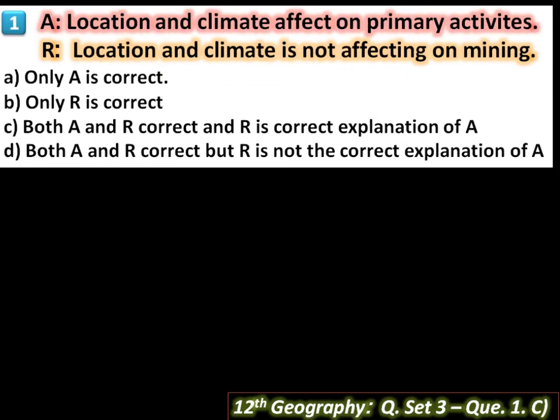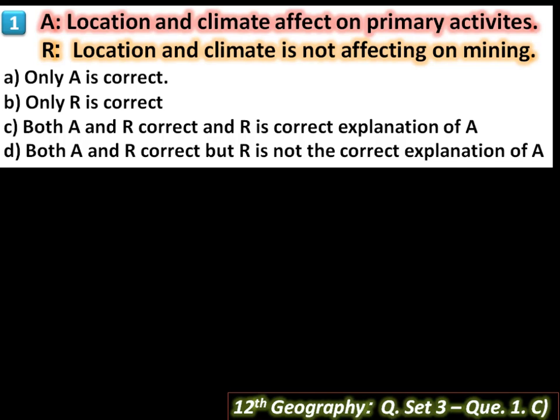A. Location and climate affect primary activities. The sentence is correct because in a coastal area, fishing activity, and in a forest area, gathering activity is dominant. That means location and climate affect primary activities. Then R, location and climate do not affect mining.